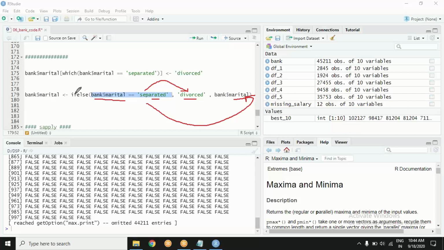If else can automatically settle it. From index number 1 it will start and it will go up to the last index. Finally, when you are done with this, don't print it. Save it where? Assign it to the same column, so override. And done.